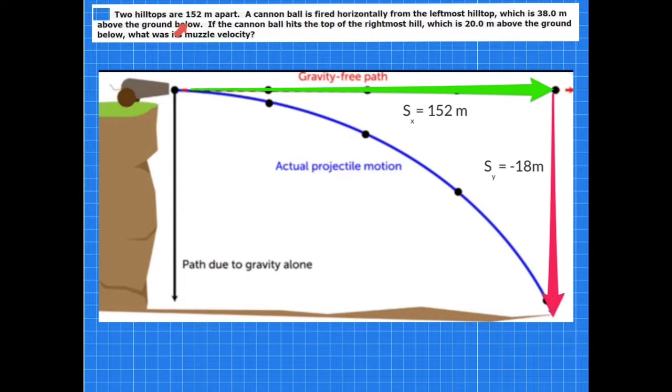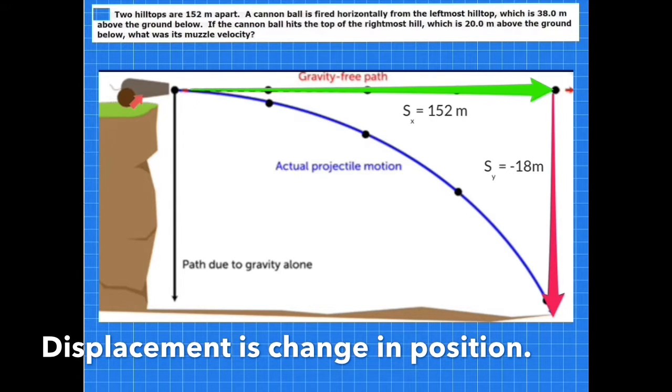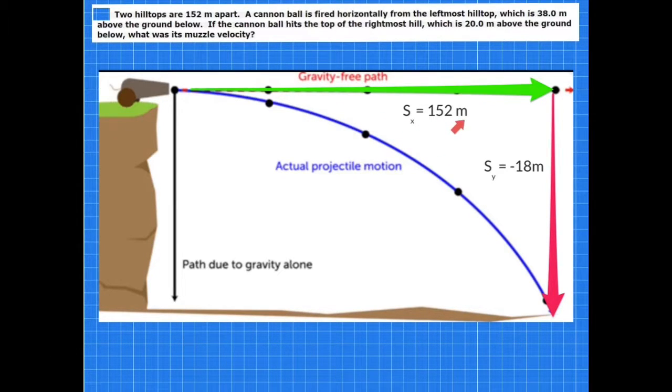Let's examine what we can tell from the problem statement. Since the two hilltops are 152 meters apart, and the cannonball was fired from the top of the leftmost hilltop and hit the top of the rightmost hilltop, this tells us that the x component of the displacement vector, s sub x, is 152 meters. Since the leftmost hilltop is 38 meters above the ground below, and the rightmost hilltop is only 20 meters above the ground below, this tells us that the y component of the displacement vector, s sub y, is negative 18 meters.